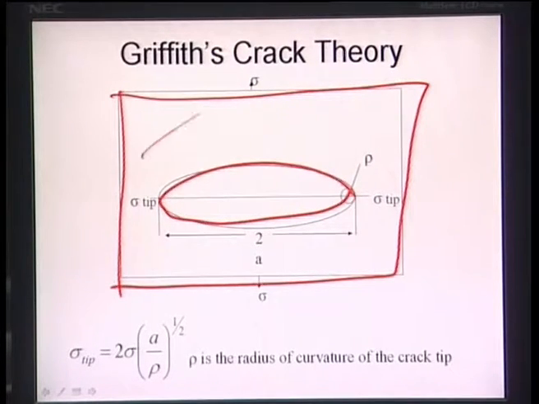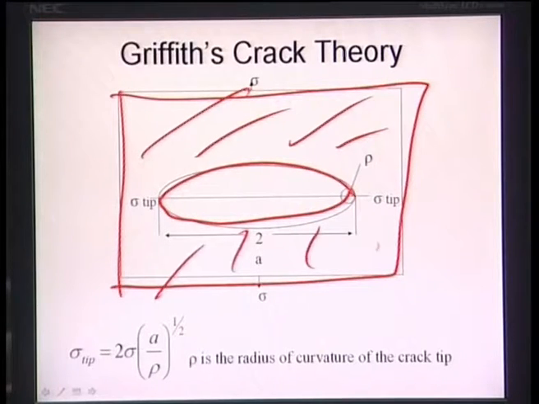Crack means this is a dense solid, and its interatomic bonds are not extended across this crack face. So there is a kind of void space here. Now you have two edges, one here and one here.